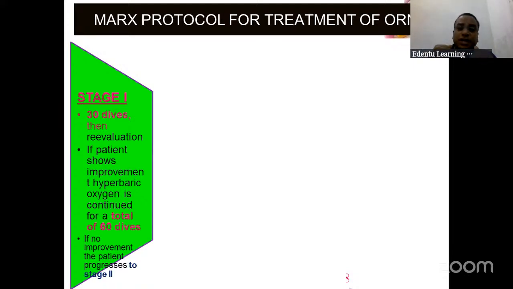You gave 30 dives, the patient went home, again he came back after a few days and it's not healing. Not healing, okay, no problem. You will be promoted to stage 2. But in stage 1, the maximum you should get is 60 dives. Only 30 we have given, like the welcome drink. You take the remaining 30. So if there is no improvement, the patient progresses to stage 2, but after making the 60 dives. So stage 1, 60 over.